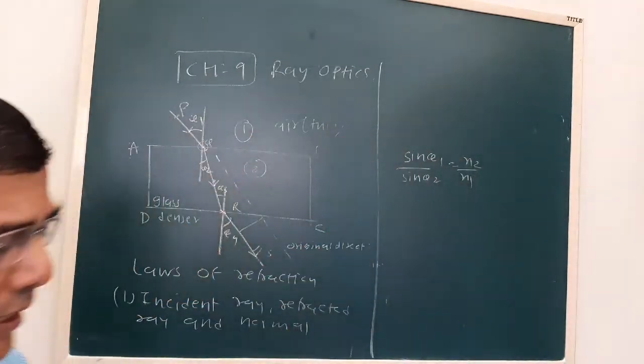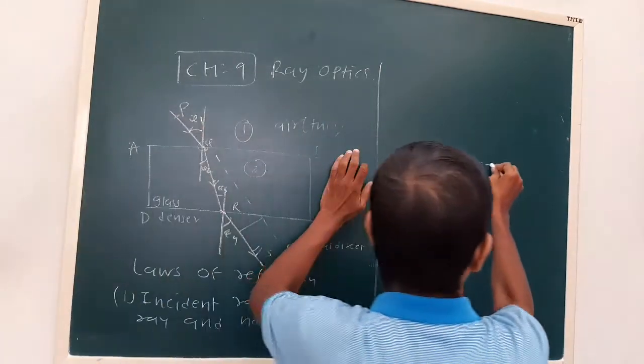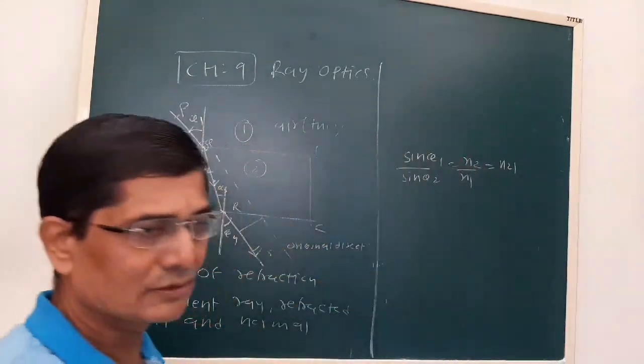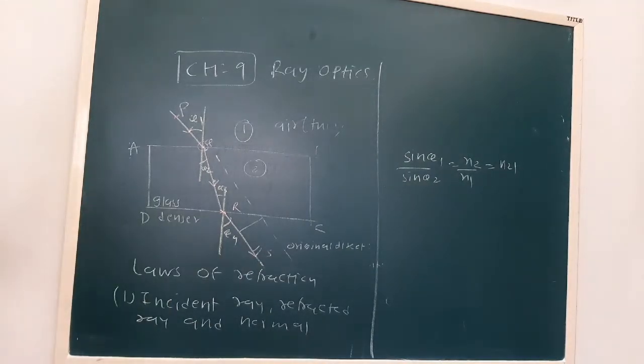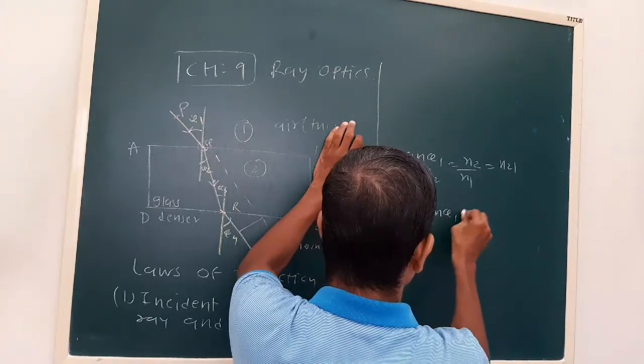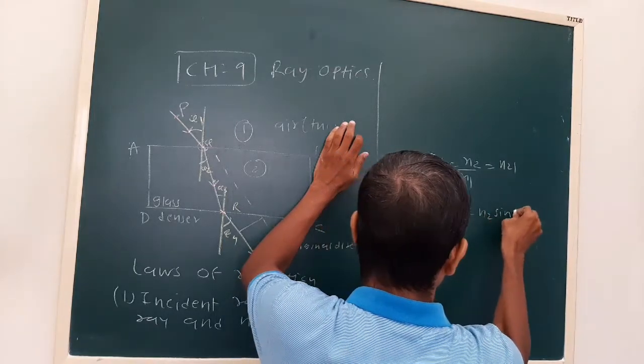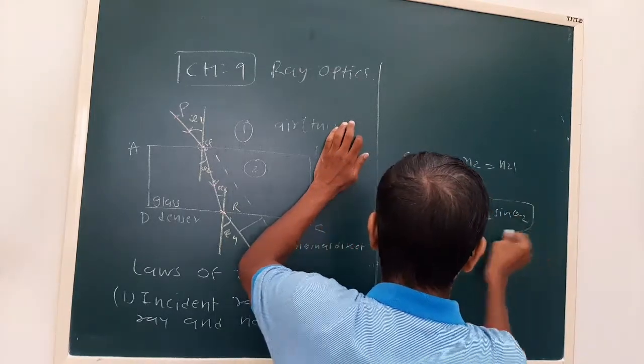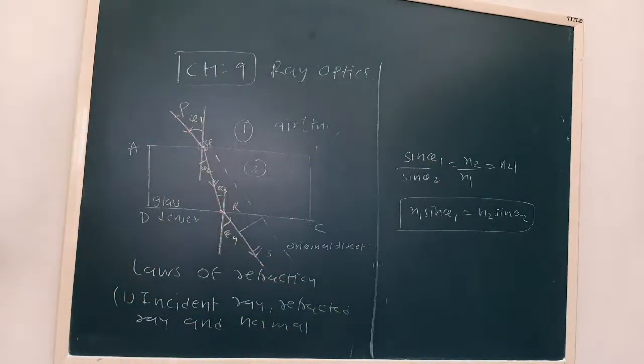So the generalized formula is N1 sin theta 1 is equal to N2 sin theta 2. This is the equation which represents Snell's law.